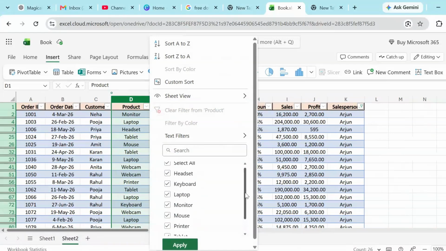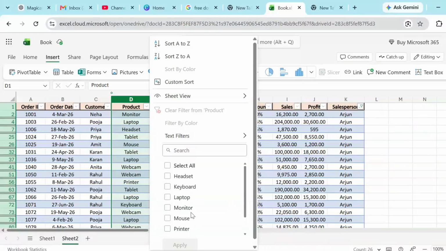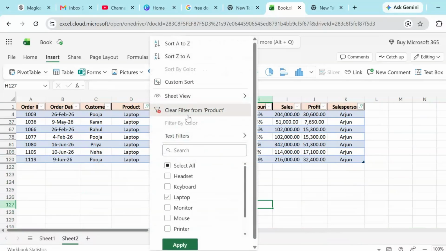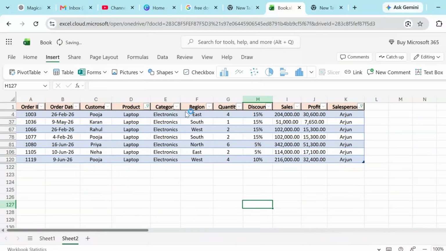Now if you want to see the sales of only laptop, you can just uncheck all other options and select laptop and apply. Now you can see that only the data which belongs to the product laptop is visible here. Again the same process: to clear the filter, just click here and select clear filter from product.